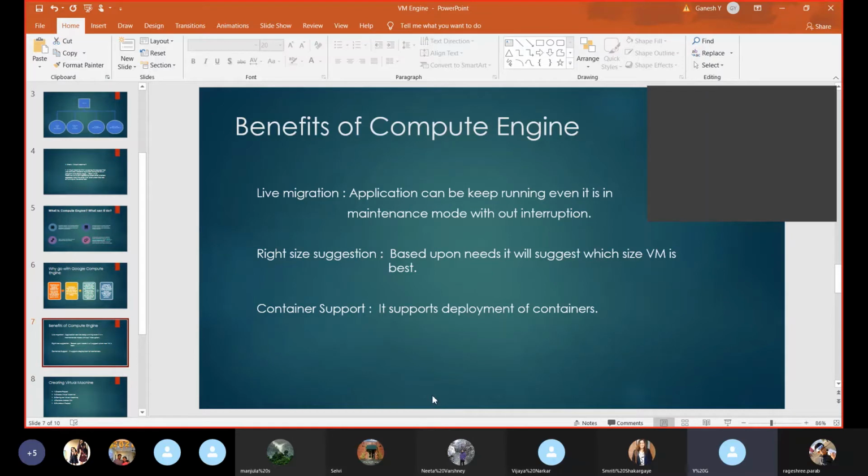Benefits of Compute Engine. So, live migration. Even though our application is running and it is in a maintenance mode, we can run our application without interruption. And right-size suggestions: based upon our needs, it will suggest which size VM is the best for our requirements. And also container support. It supports deployment of containers.